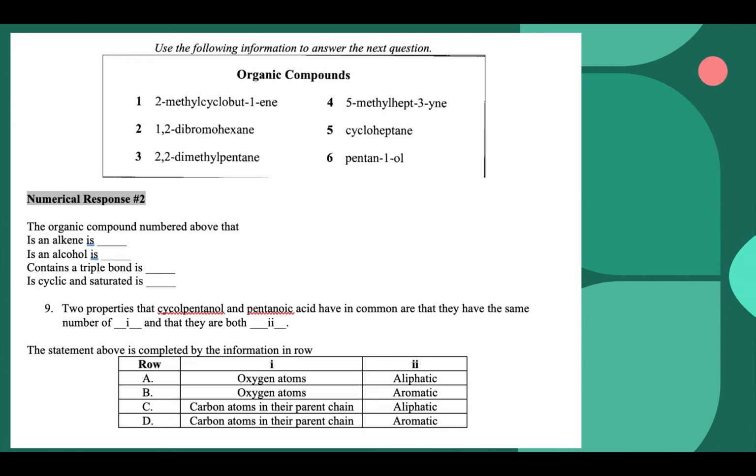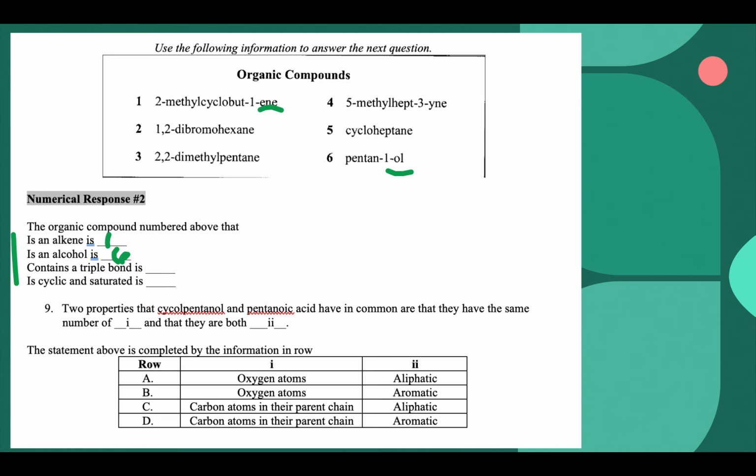Numerical response number 2. This is another common diploma question where you just need to be able to identify your molecules and then list them. So for an alkene, we're looking for an ending in ene, which we only have for number 1. An alcohol, we need to see that OH group. So that would be number 6.